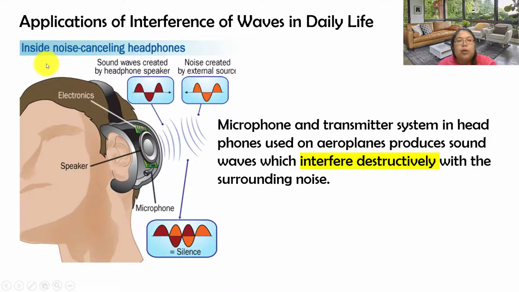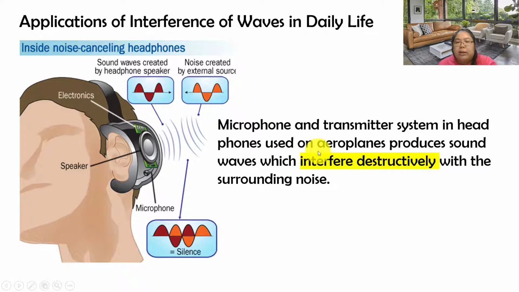The third one is also the same: noise cancelling for headphones. This one is a speaker producing sound, and this one is noise creating external sound. When they mix together, you find that they are destructive and become silent. For example, there's a microphone and also a transmitter system in the headphone.